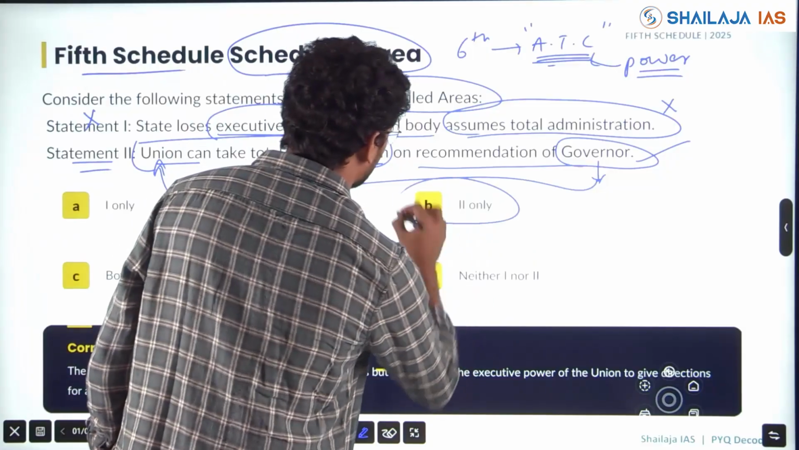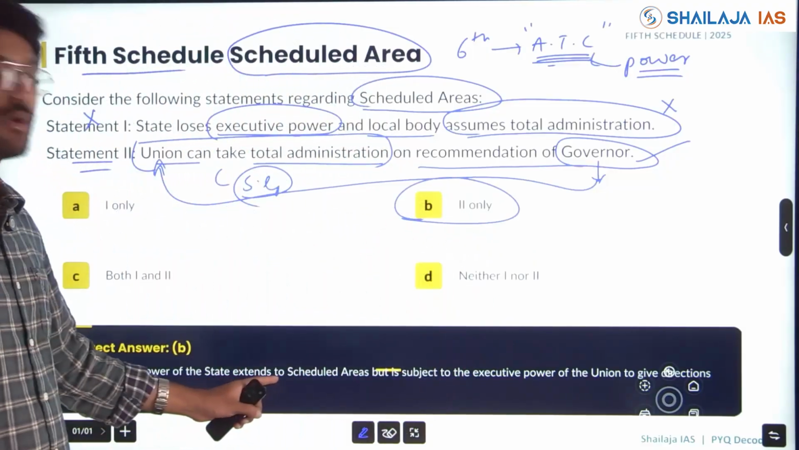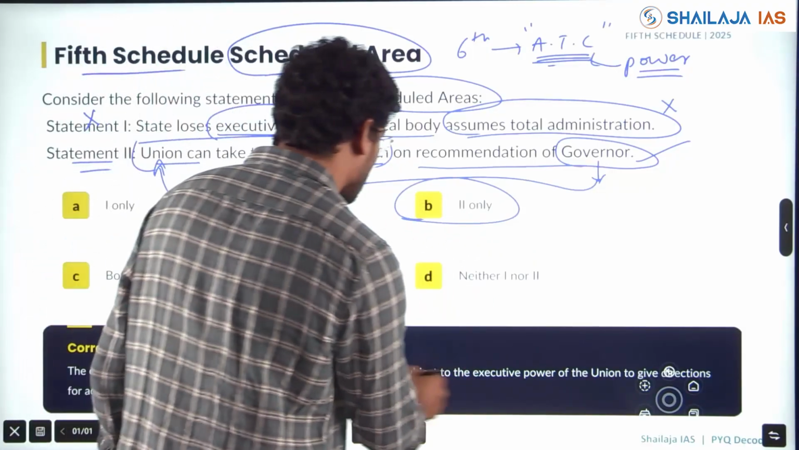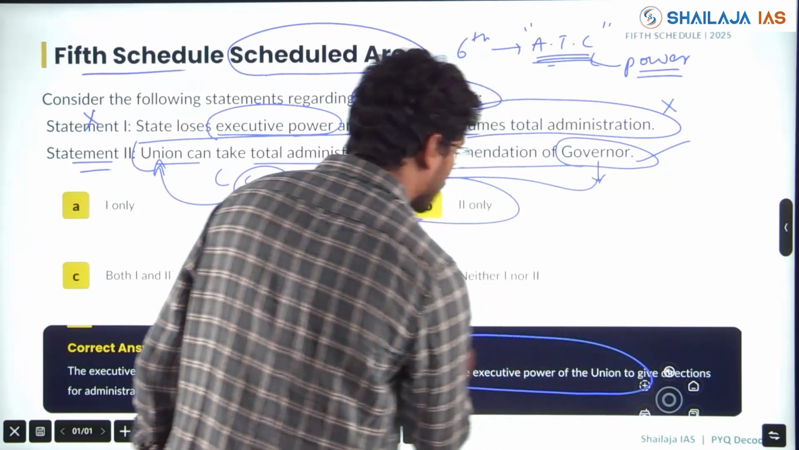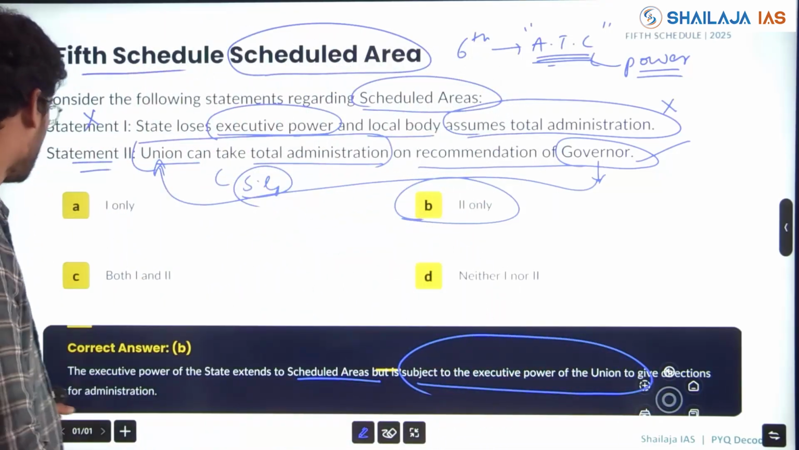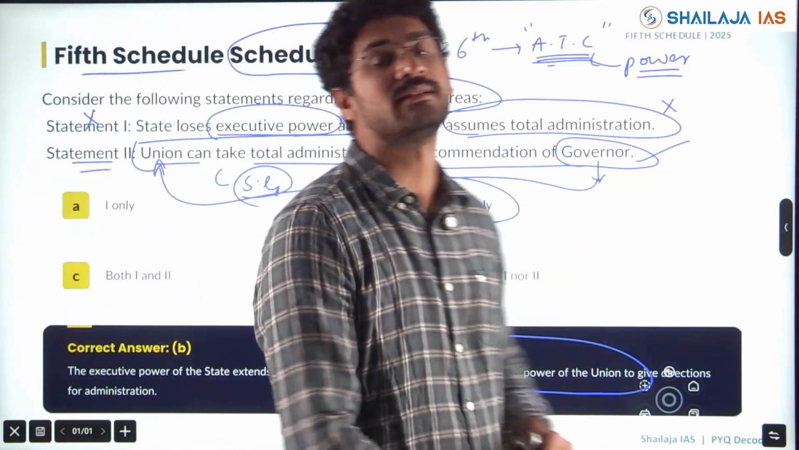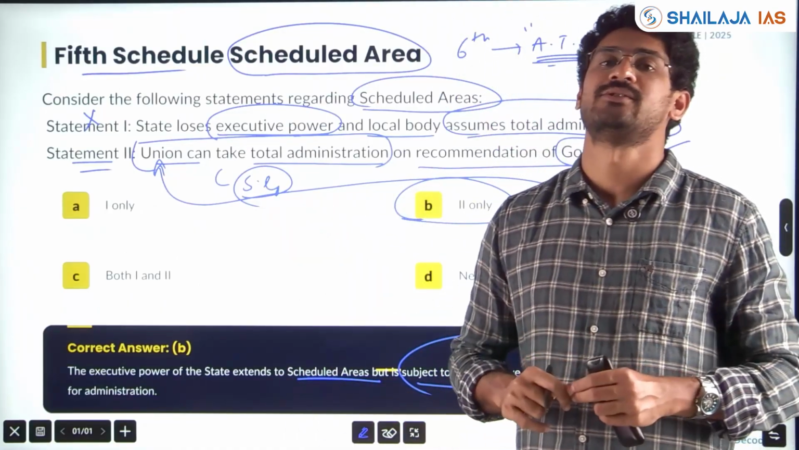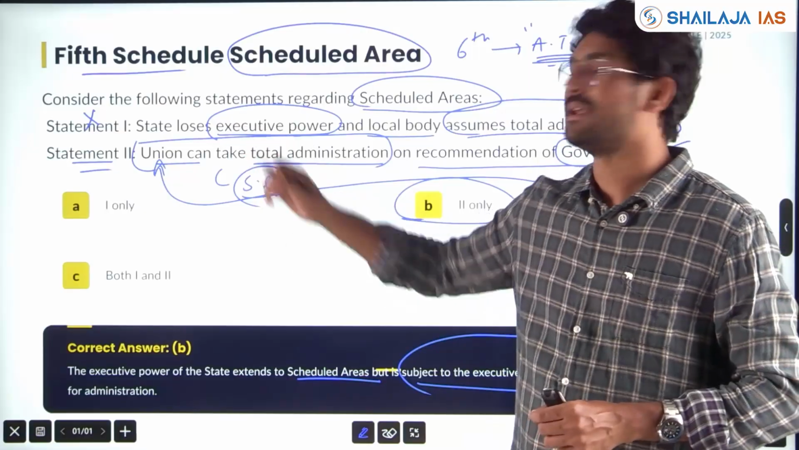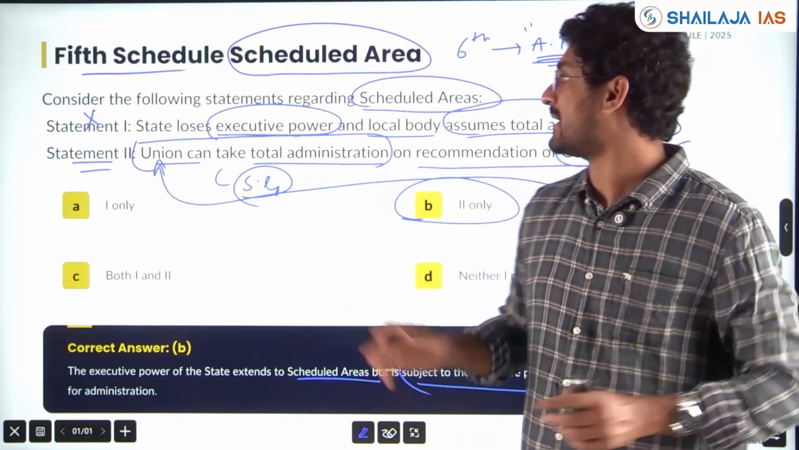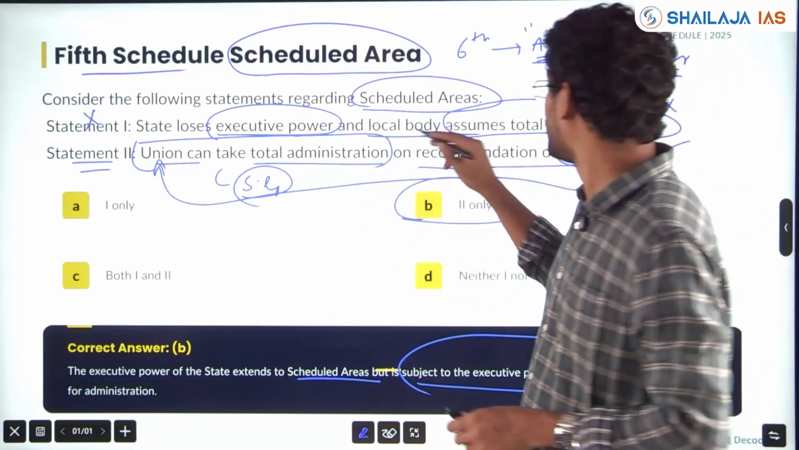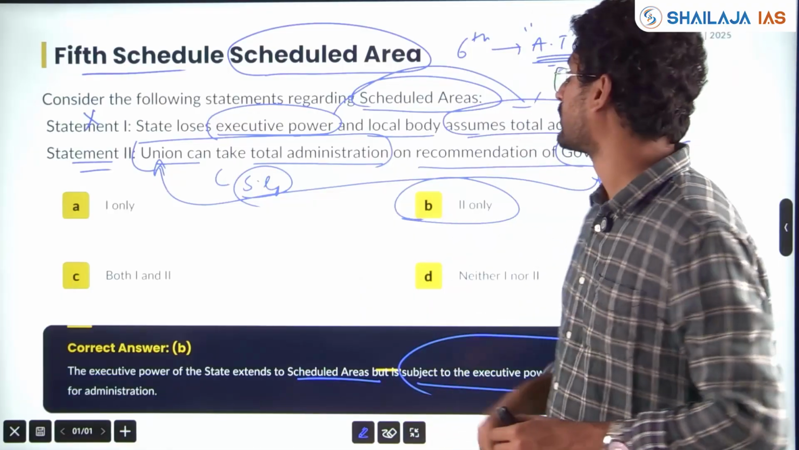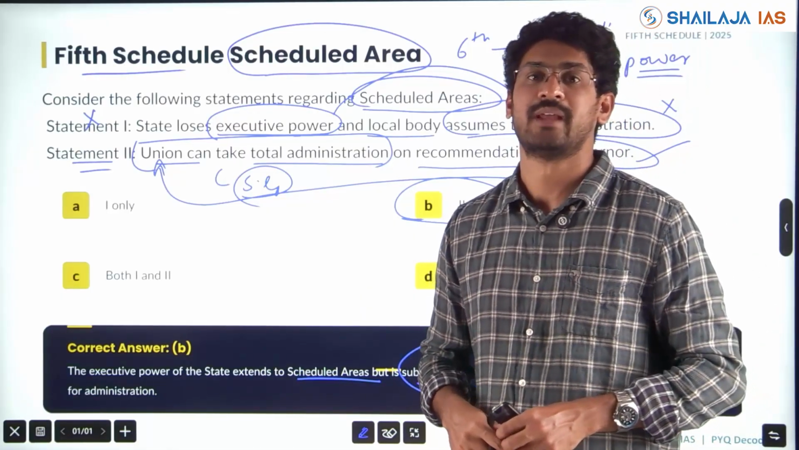Here only statement 2 is correct. The executive power of the state extends to scheduled areas but is subject to the executive power of the Union to give directions for complete administration, or it can take over total administration of the state as well. But the state doesn't lose complete executive power, and it will not go completely under local body administration. Understood?